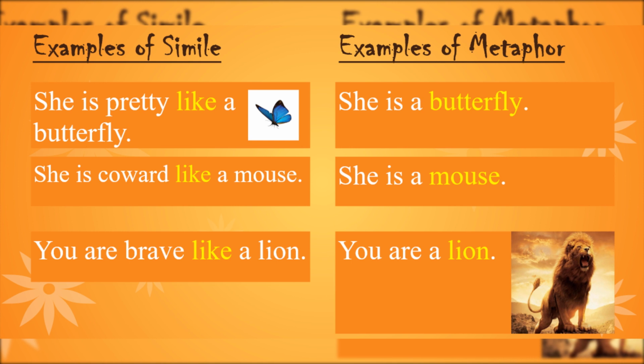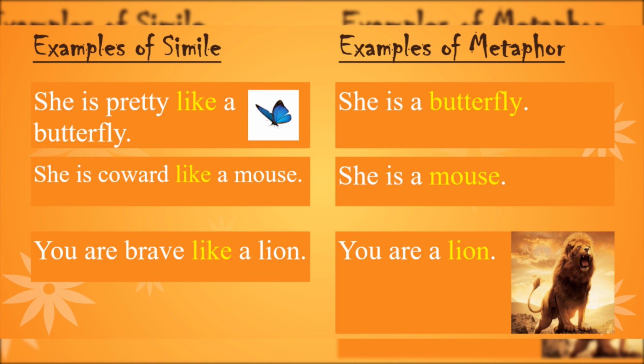In the examples of metaphor, she is a butterfly. Here we can see the direct comparison between the person and the butterfly. In the second example, she is a mouse. In the third example, you are a lion. In the second example, we are directly calling the girl a mouse because she is a scared girl. In the third example, we are directly calling the person a lion because we know that the person is